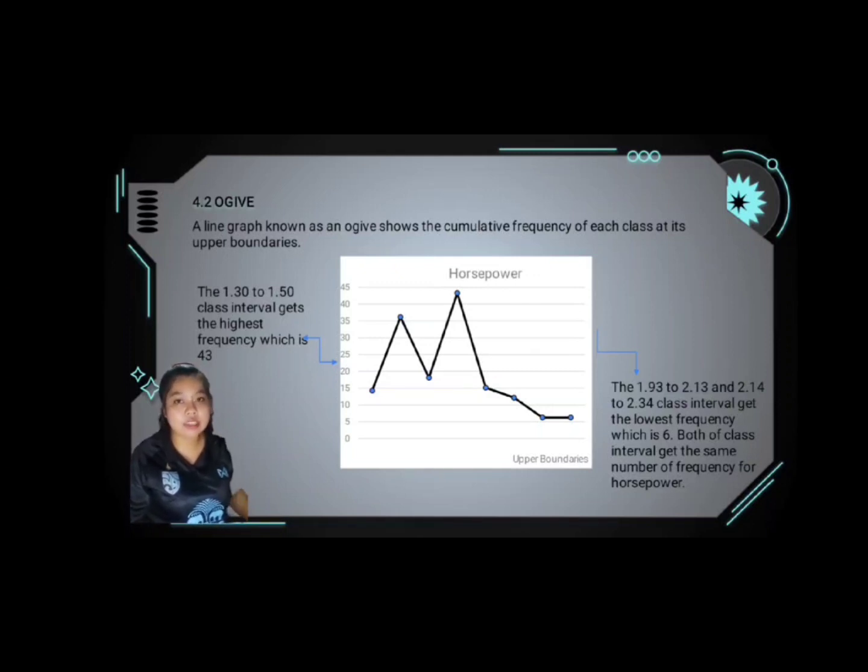Meanwhile, the 1.93 to 2.13 and 2.14 to 2.34 intervals get the lowest frequency, which is 6. Both of them have the same frequency of horsepower.